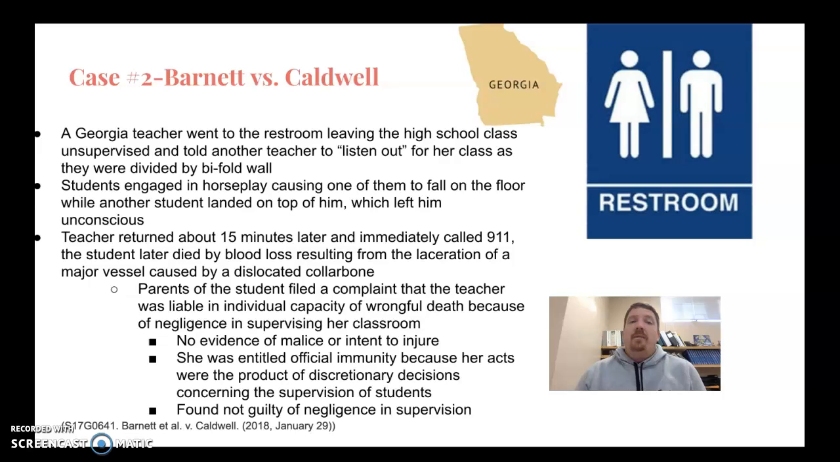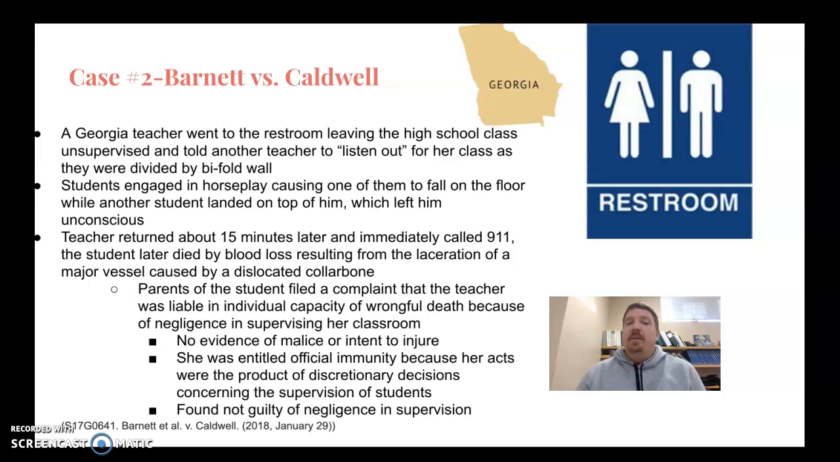Case number 2, Barnett versus Caldwell. This is in Georgia. A teacher went to the restroom, leaving a high school class unsupervised. She told another teacher to listen out for her class, as their classes were just divided by a bifold wall. Students engaged in horseplay, causing one of them to fall on the floor, while the other fell on top of him onto the floor as well. This left the student unconscious.